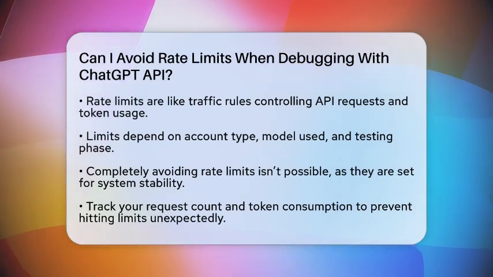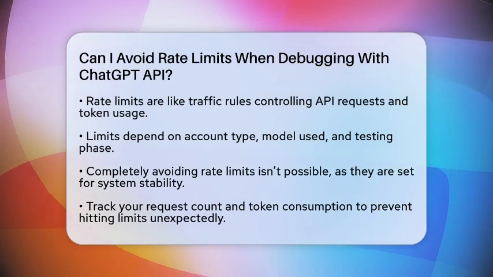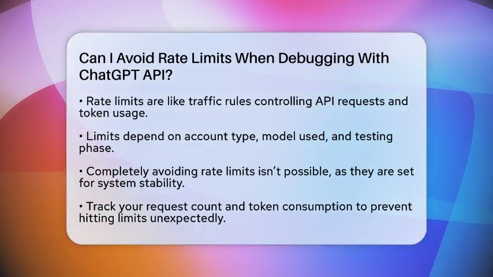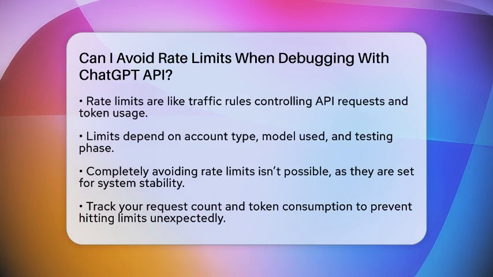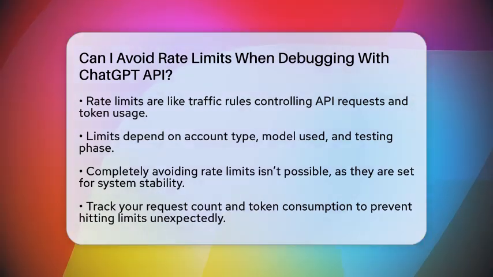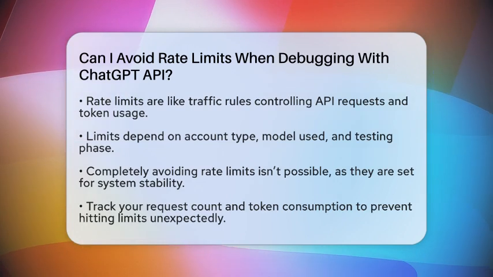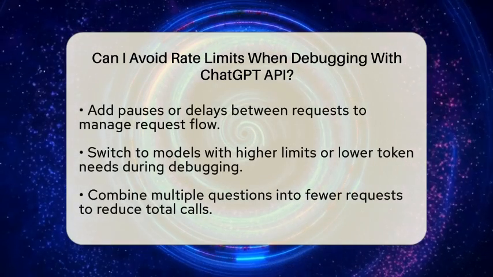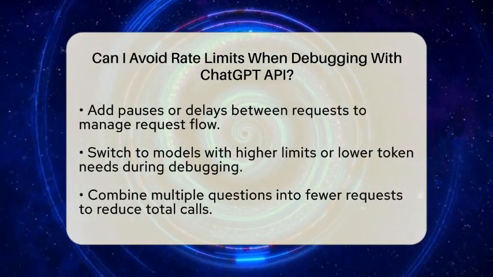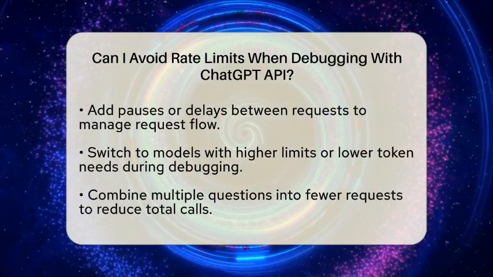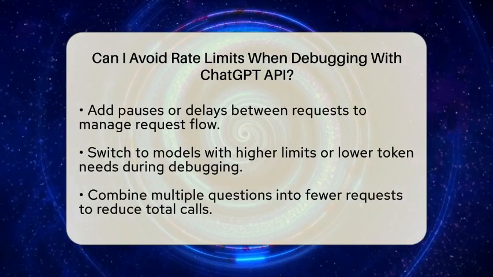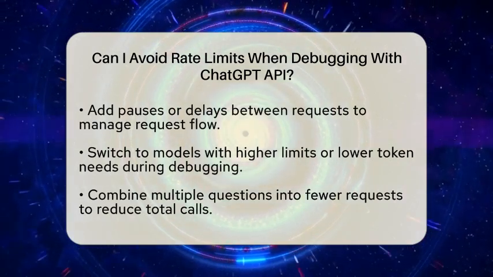Rate limits are like traffic rules for the API. They control how many requests you can send per minute and how many tokens, which are chunks of text, you can use in that time. These limits depend on your account type, whether you're on a free trial or paying, and which model you're using. For example, the GPT-4 model has stricter limits than GPT 3.5. During beta testing, these limits can be tighter and less flexible.